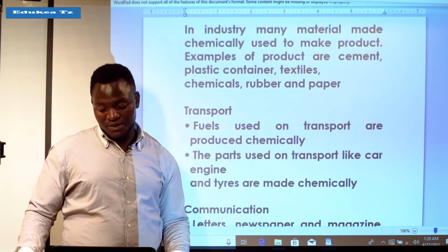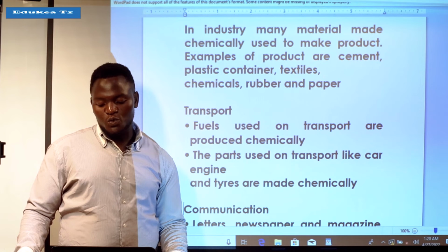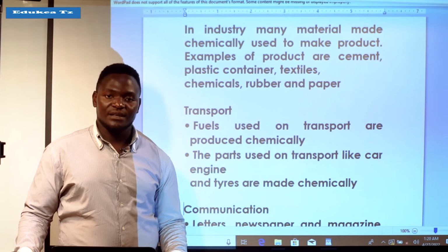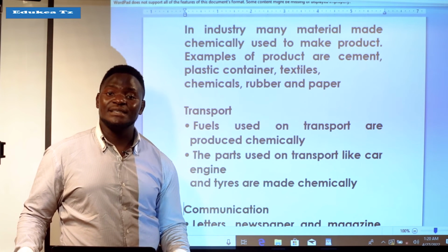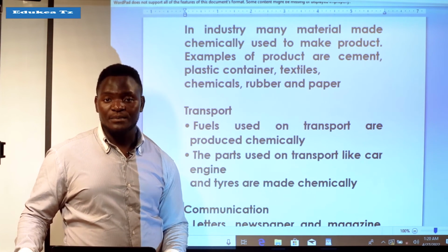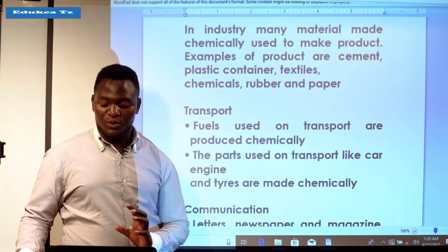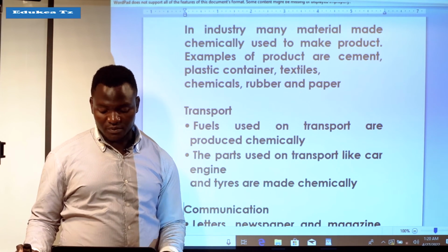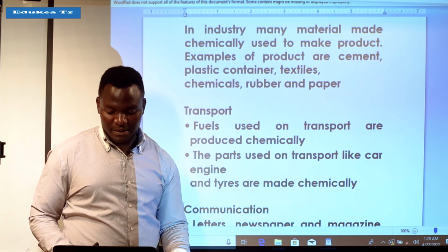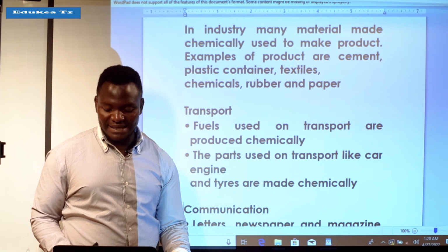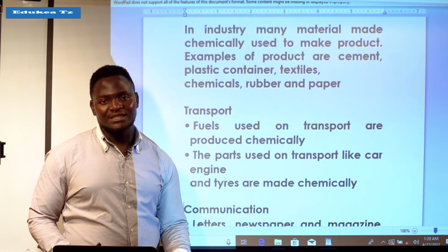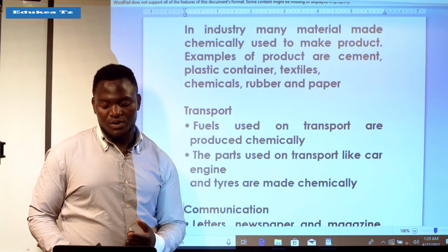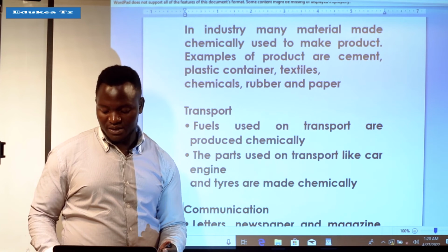The fuel used in transport is produced chemically, fuel like diesel and petroleum. And also the parts used in transport, like cars, engines and tires, are made chemically. All these are made chemically. That's why we say this is the importance of chemistry.